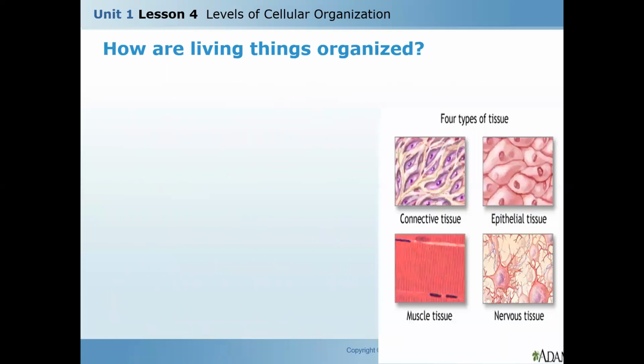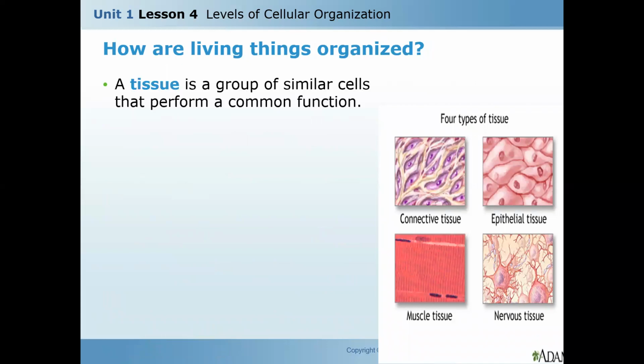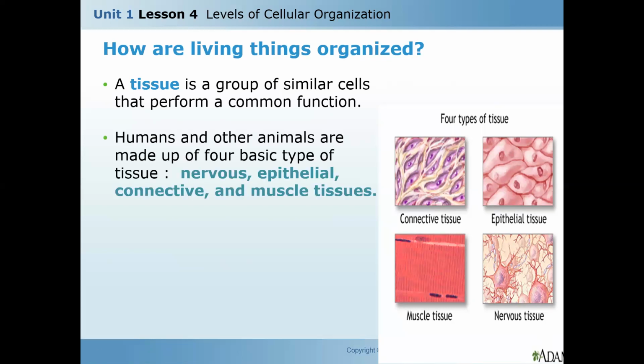Okay, how are living things organized? A group of cells, we can call it a tissue. So a group of similar cells that perform a common function, we call it tissue. We have four types of tissues in animals and humans: nervous tissue, epithelial tissue, connective tissue, and muscle tissue. Connective tissue, from its name, as in blood and bone tissue, connects different parts together.